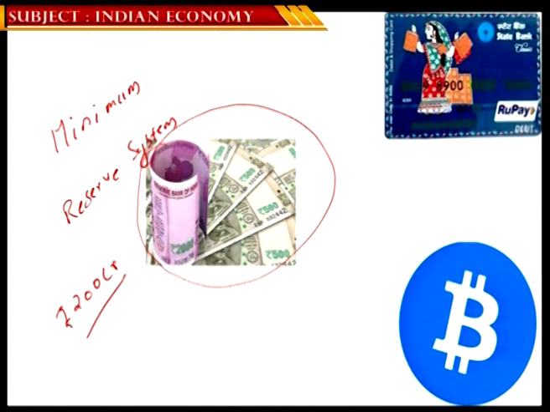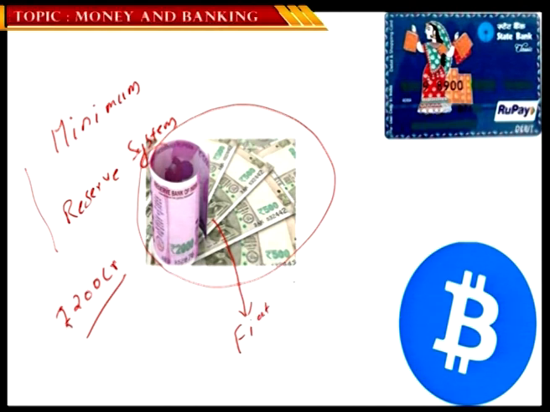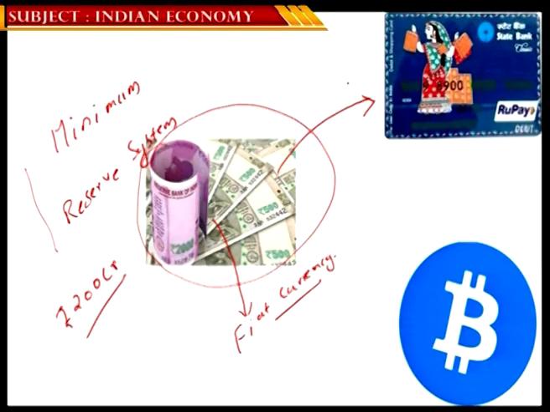So, the money that is printed as of now is by maintaining a minimum reserve system, and this is the reason we call it a fiat currency, and this currency is not backed by any asset. So, this paper currency is what we are circulating right now. And in modern days, because the payment system and information technology evolved, we also have plastic cards, the debit cards, which are also being used as a replacement for liquid cash.